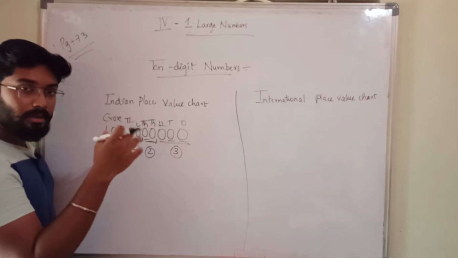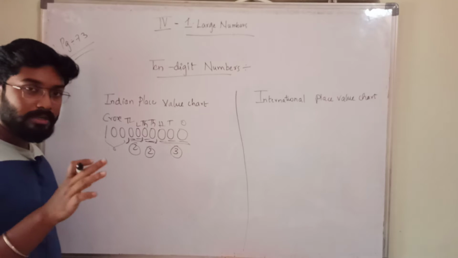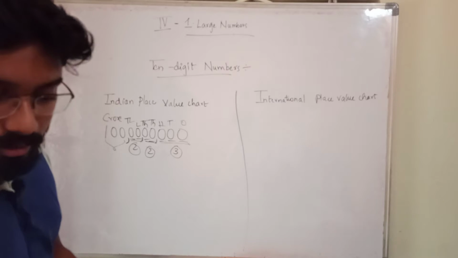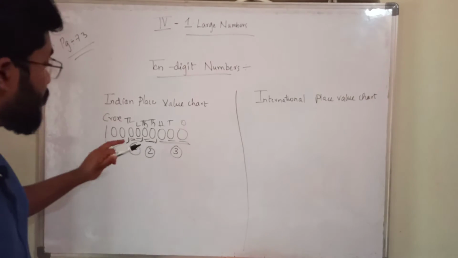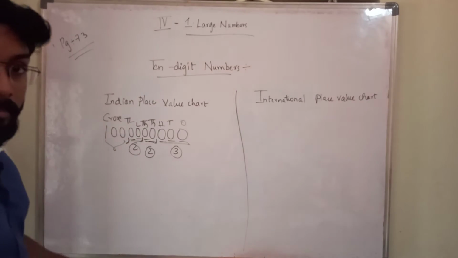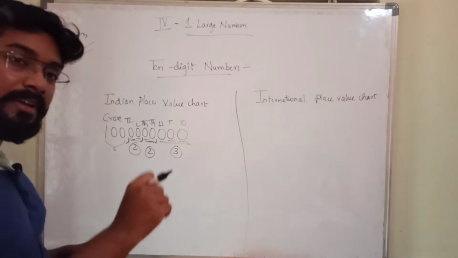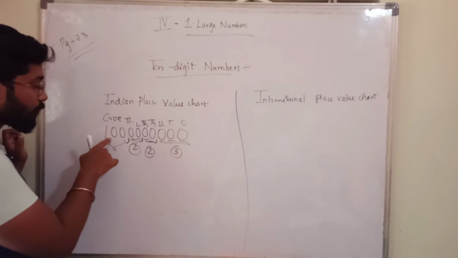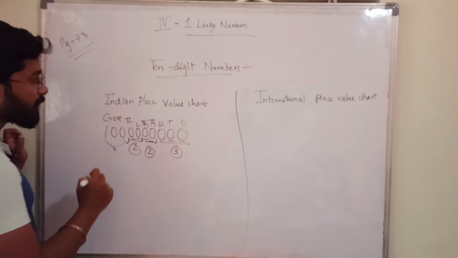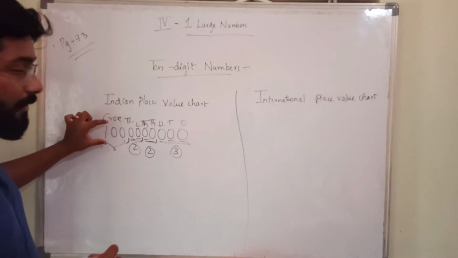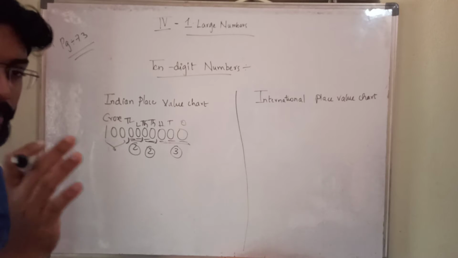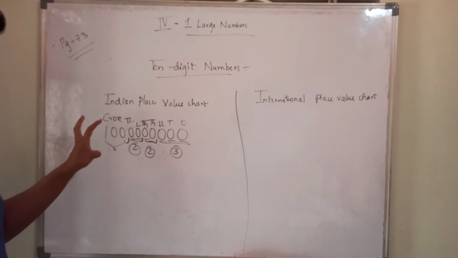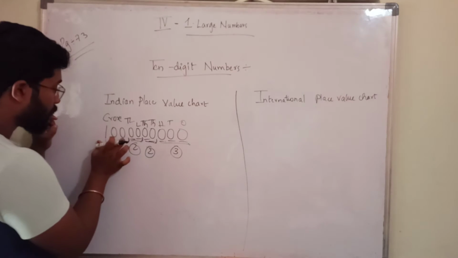In crores, after 10 lakhs, what will you get? You will get crores now. In crores the putting of commas will be changed. Okay, remember that thing. That's all. Here we have left 3 digits. By the previous process we would put 1 comma here, but in this crores, from this 10 digit number, you have a little bit of change in the crores place. This is ones, tens, hundreds. This is the crores period. So here it will change.